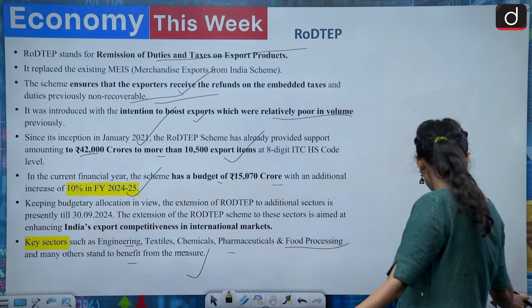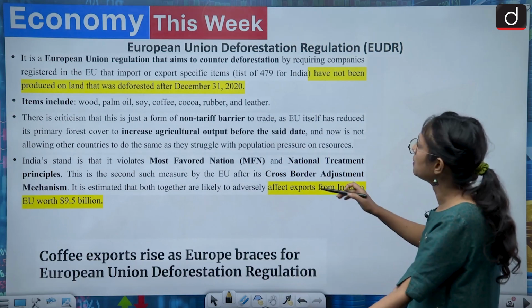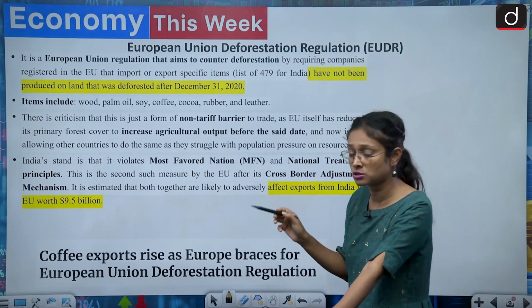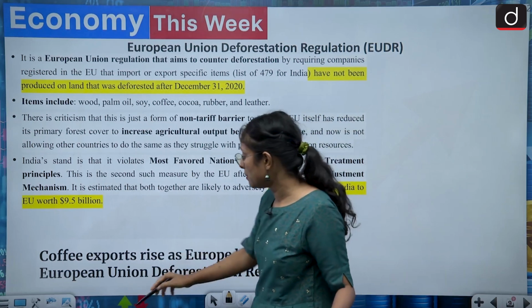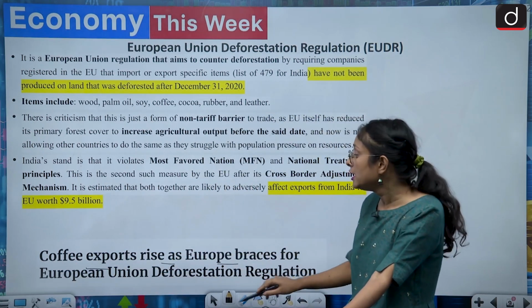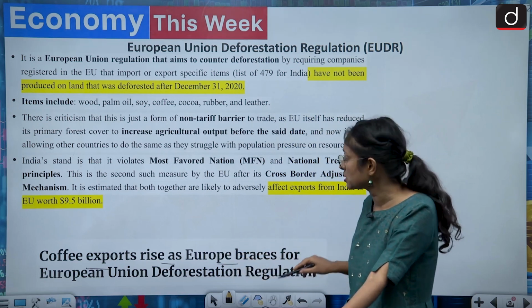Now we come to another one. Another one is about the European Union Deforestation Regulation. Recently news came about coffee exports rising as Europe braces for the European Union Deforestation Regulation.